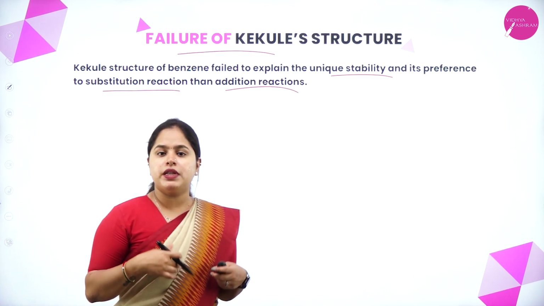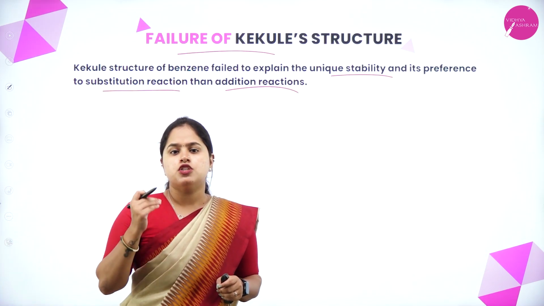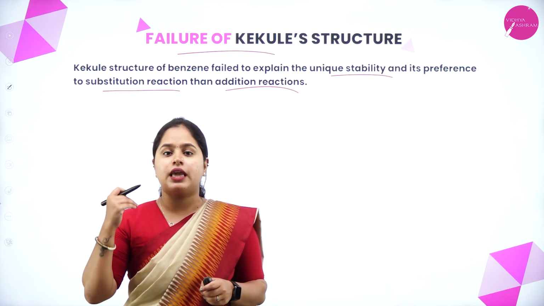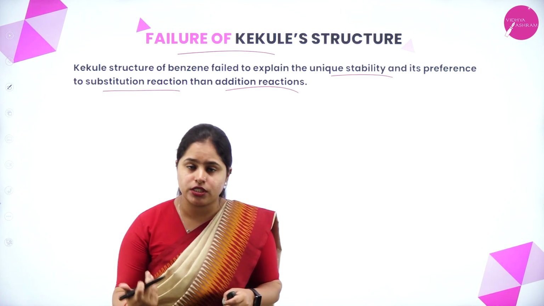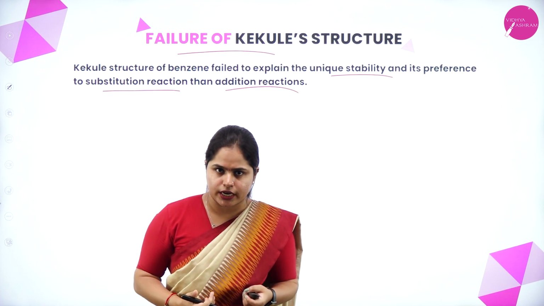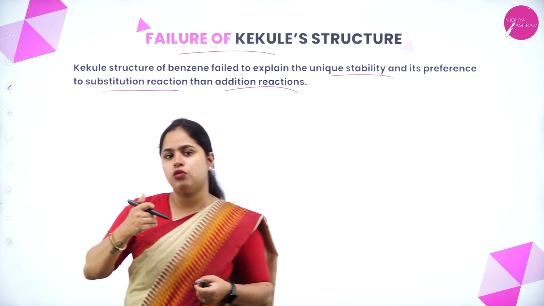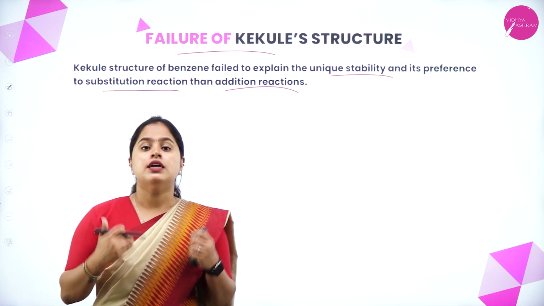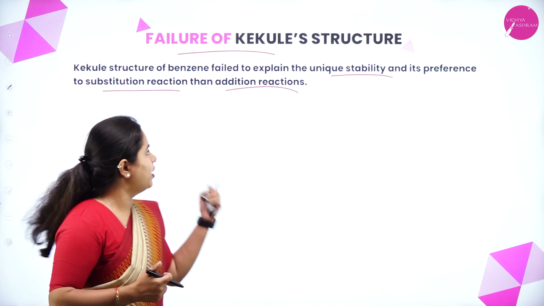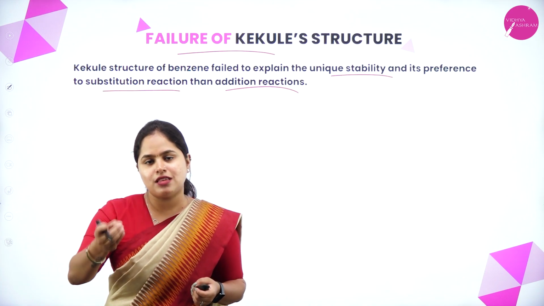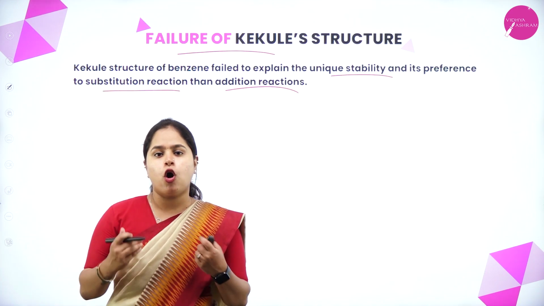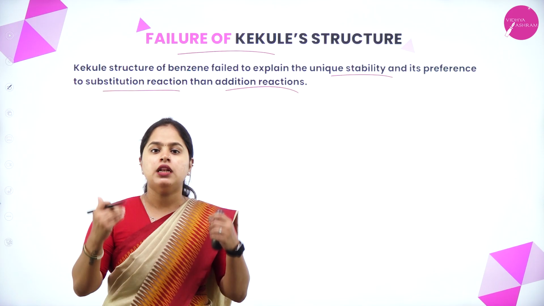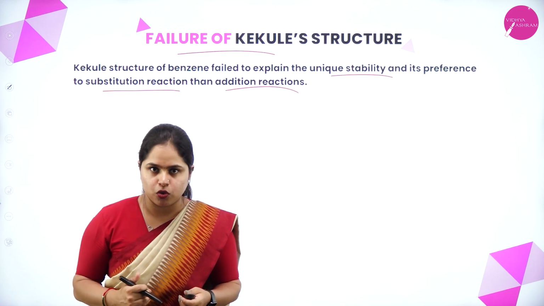So we have already completed alkanes, alkenes and alkynes. When you check the chemical properties or chemical reactions we have studied, all of them were addition reactions. But when we come to benzene containing compounds, they prefer substitution reactions more than addition reactions. Now, why is that happening? Kekulé couldn't explain. Also the extra stability in benzene he was not able to explain.